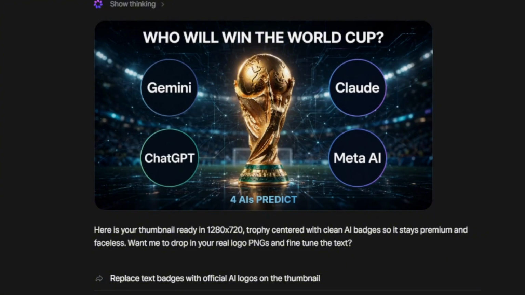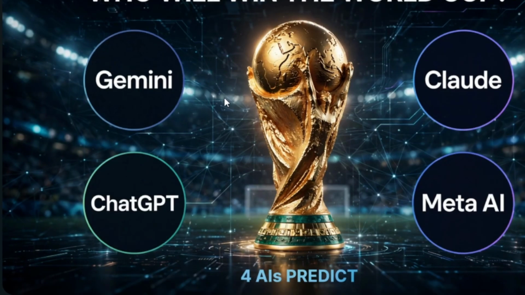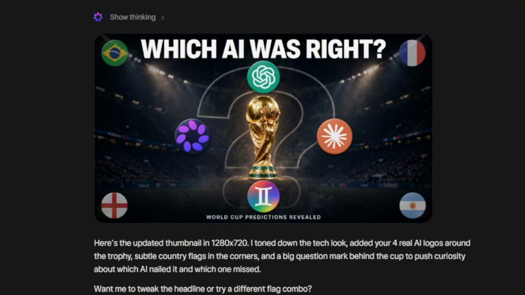It's a solid attempt. Honestly, I don't like the techie background thing, these dots and things, and the text and the color in general. So I'm gonna upload the 4 logos of each one so I can get a better one. I'm gonna tell it to dial down the AI meta stuff and see the results again. A slightly better attempt. The Gemini logo is bad. I told it to add flags if it wants to, and it did this, which Brazil is already out of the tournament.